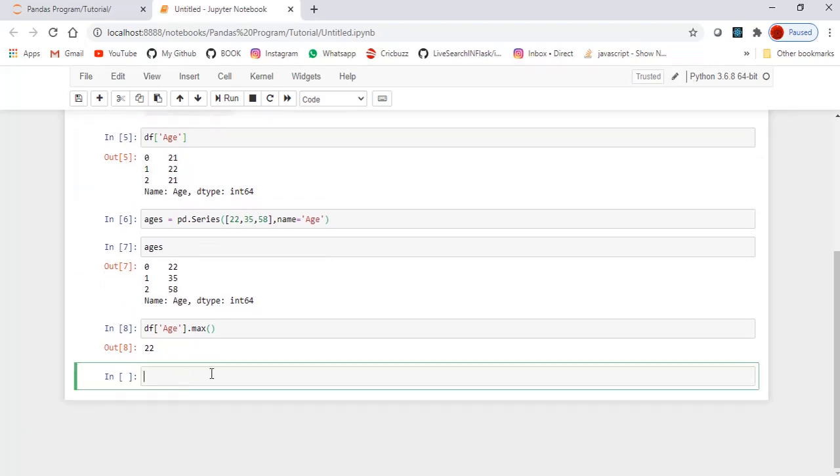You can do this on the Series by specifying the Series name followed by the max function.